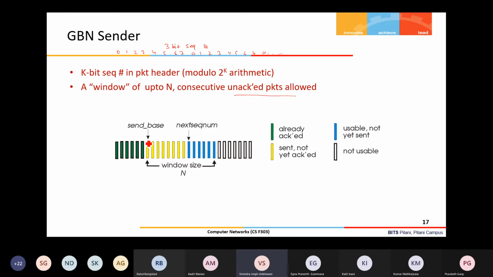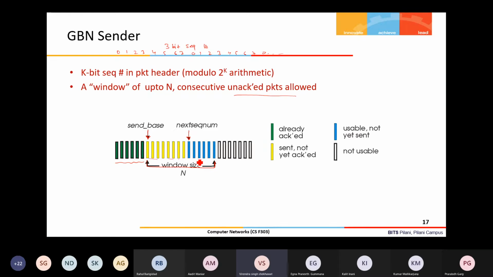I think it's the same thing we have already seen, but let's quickly see here how the sender window looks. These green packets have already been received, their acknowledgement has been received, so that's why send base is shifted to this packet. These yellow packets are all packets which have been sent, but their acknowledgement is still pending. And this is the next packet which can be sent by the sender, and the window size is N.